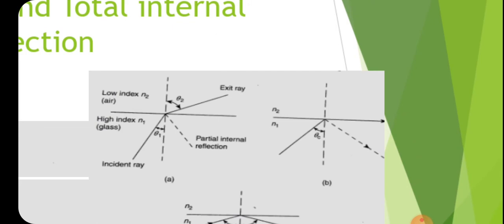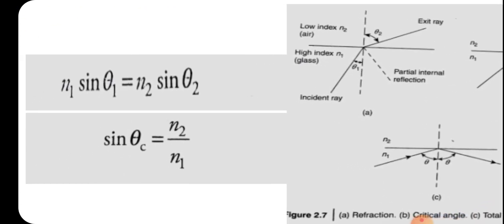That means critical angle is that angle of incidence at which the refracted ray will become the horizontal ray. Okay, so this is called the critical angle. The refracted ray travels parallel to the interface between the dielectrics. The critical angle is that angle of incidence for which the refracted ray travels parallel to the interface between the dielectrics. So for the critical angle, we can say that the angle of incidence is theta 1.